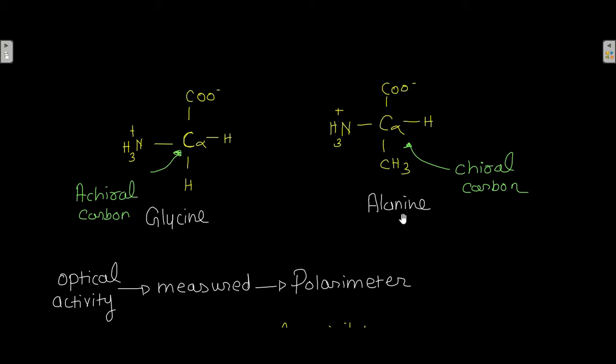But in case of alanine, as you can see, the 4 constituents attached to this alpha carbon are all different. This is CH3, this is NH3+, this is COO minus, this is H. All of them are different, and that is the reason why this alpha carbon of alanine is referred to as a chiral carbon. So glycine does not have a chiral carbon, and alanine has a chiral carbon.